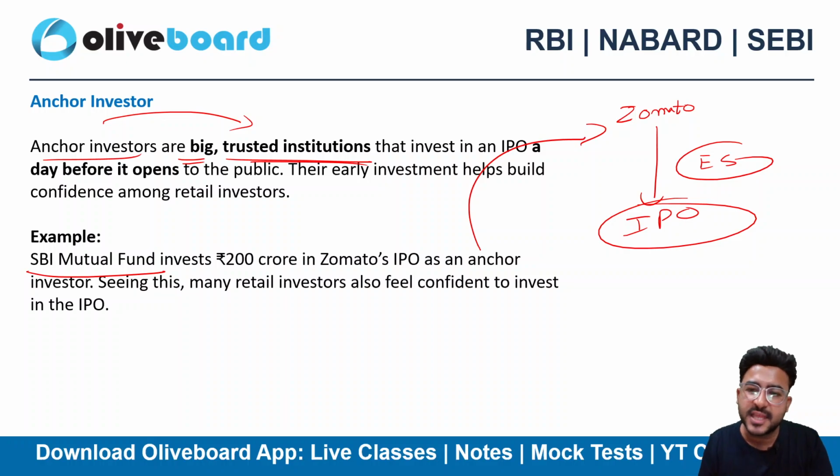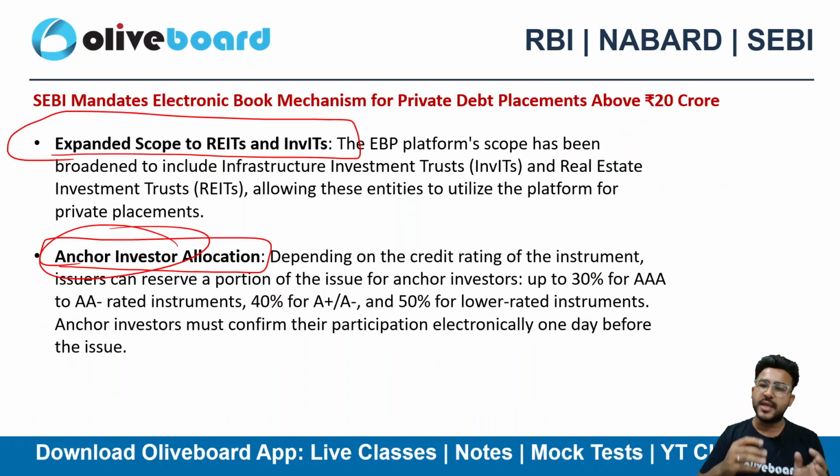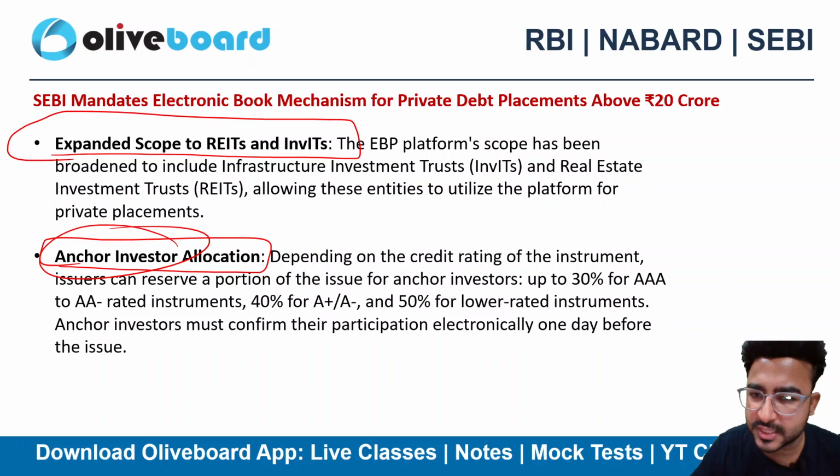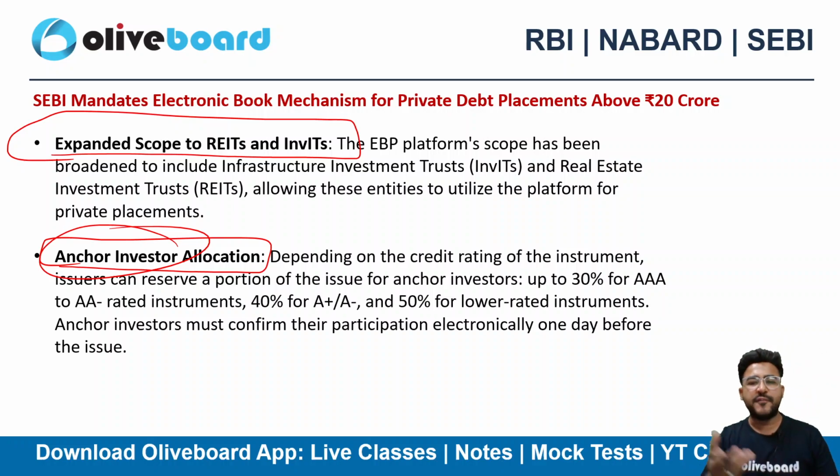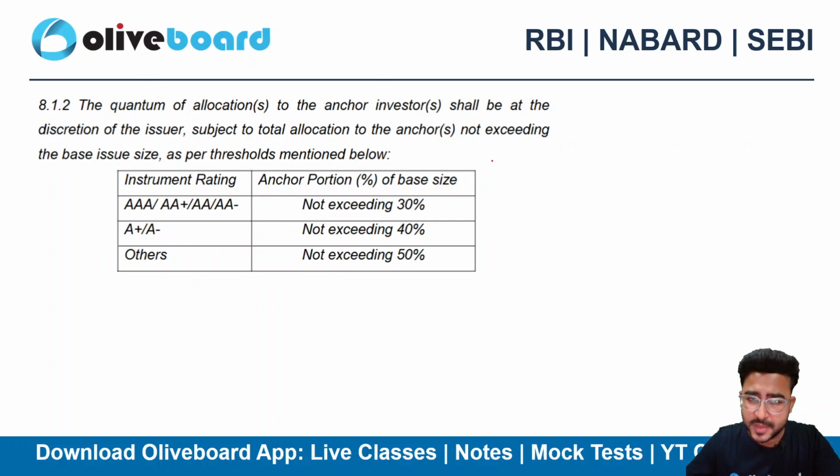So the general public can also gain confidence that such a big investor is investing, definitely they must have done due diligence, all the analysis, and only after that they are investing their money, right? So they also gain confidence. That's what the concept of anchor investors is all about. They are investing in the equity shares or debt securities of any organization before the IPO itself. Okay, so there is an anchor investor allocation as well, which is mentioned here.